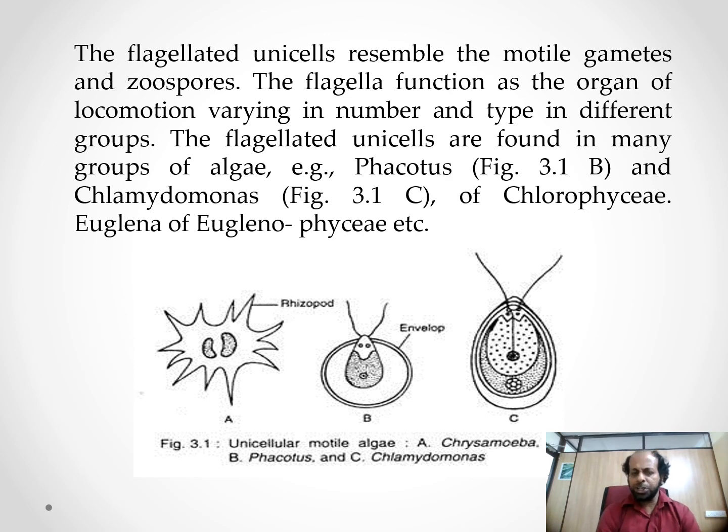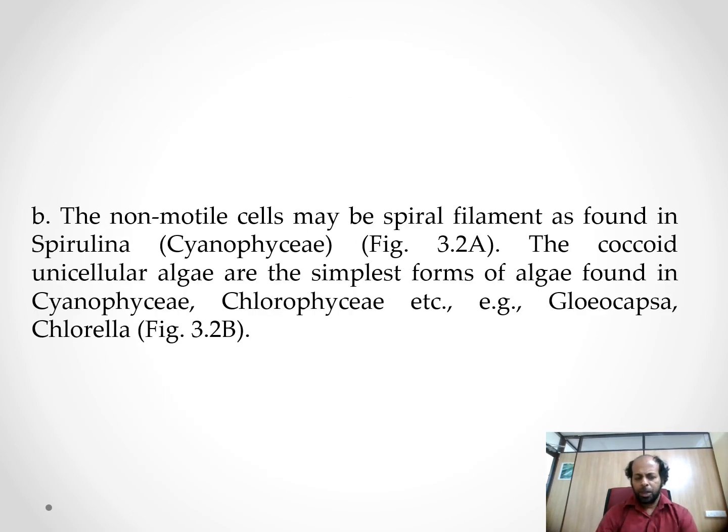The flagellated unicells resemble the motile gametes and zoospores. The flagella function as the organ of locomotion. Here you can see the flagellated algae. The flagella are mainly used for locomotion. The non-motile cells may be spiral, filament, as found in Spirulina, Xanthophyceae. Most of the Xanthophyceae members are non-motile. The coccoid unicellular algae are the simplest forms of algae found in Xanthophyceae. The coccoid form means a round form. Chlorococcum, Ptilota are the best examples for Xanthophyceae.